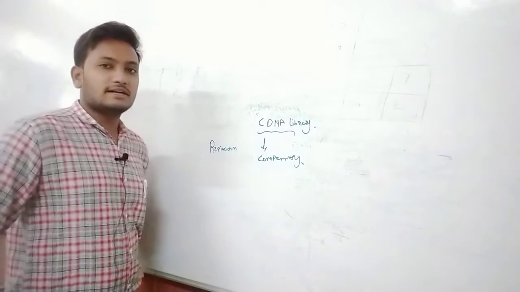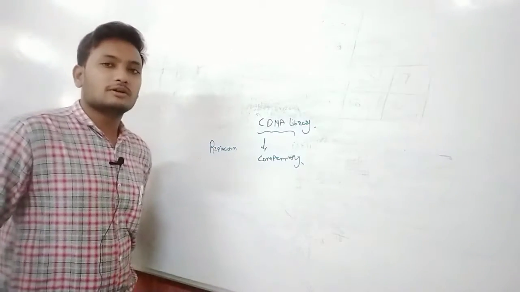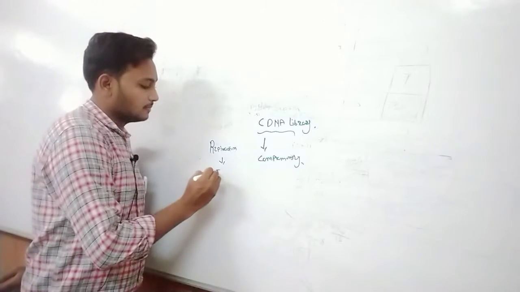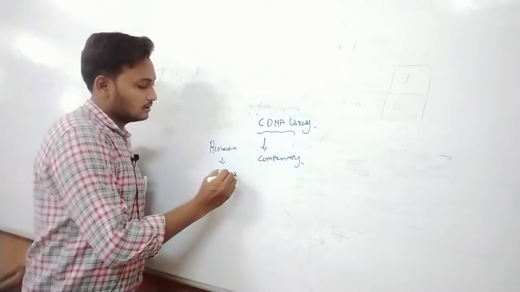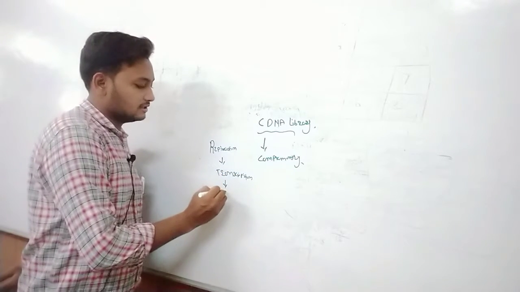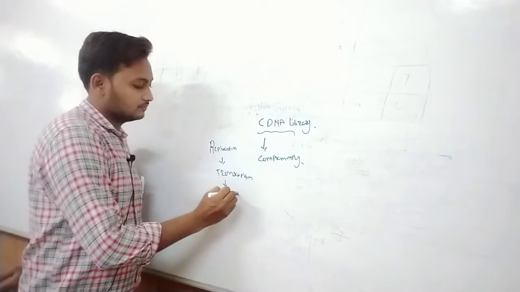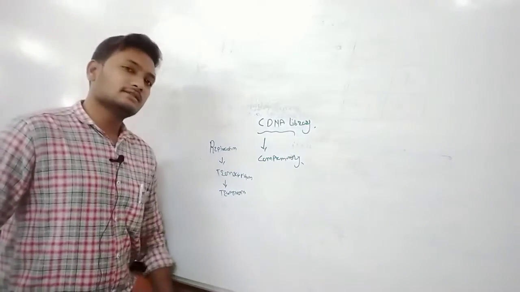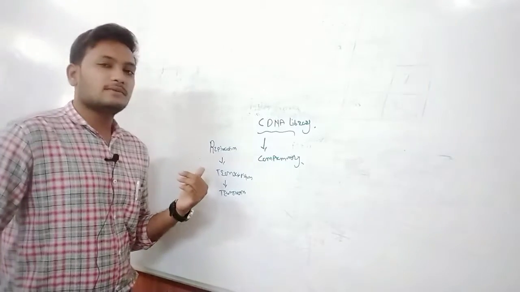In the central dogma of protein synthesis, the first step is replication, then transcription, then translation. So firstly the replication occurs.